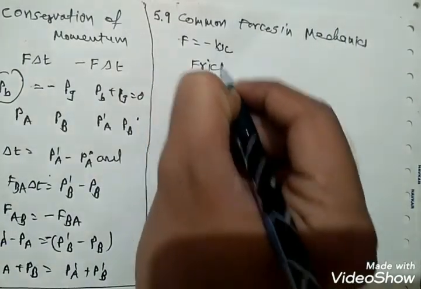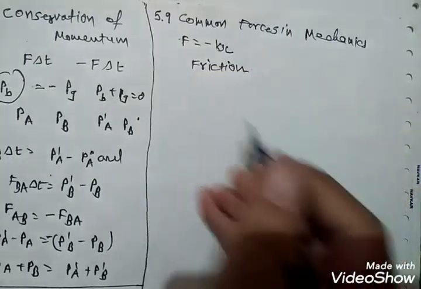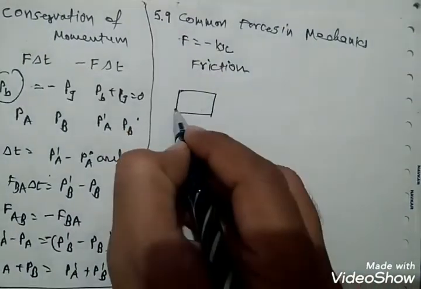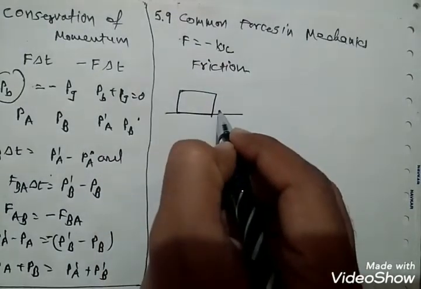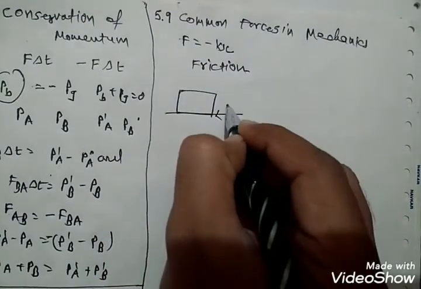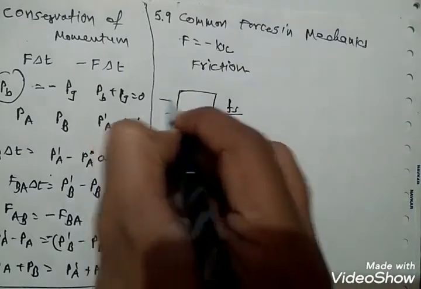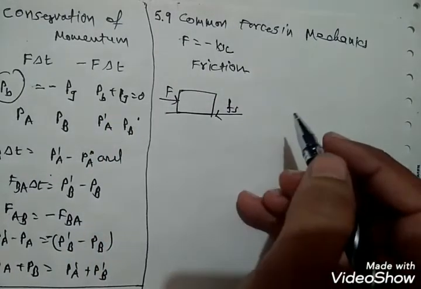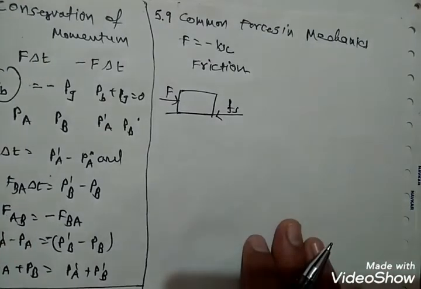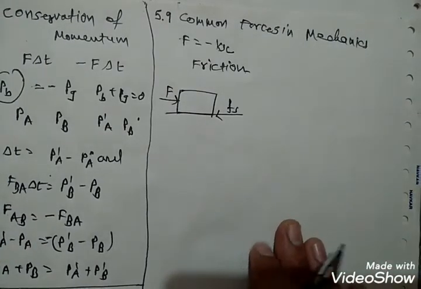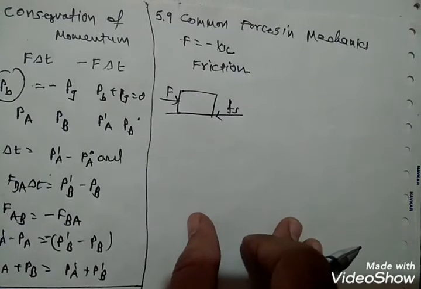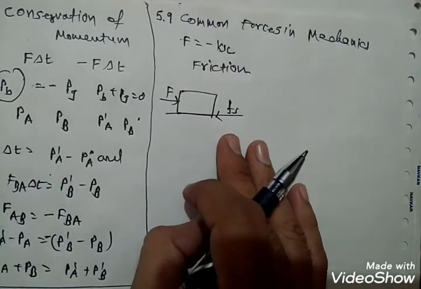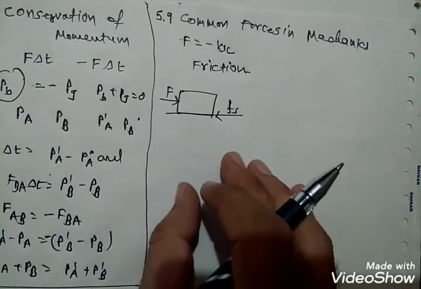The second common force, topic 5.9.1, is friction. In friction, consider a block diagram with an external force applied to this block. Let us take an example here. The force of gravity mg is cancelled by a normal reaction force N of the table.